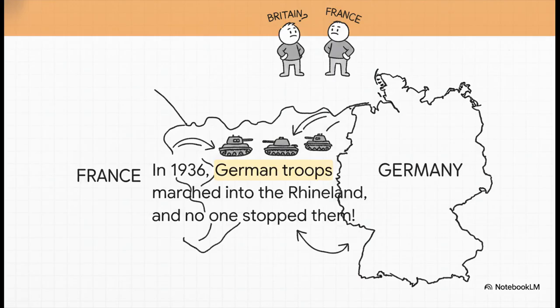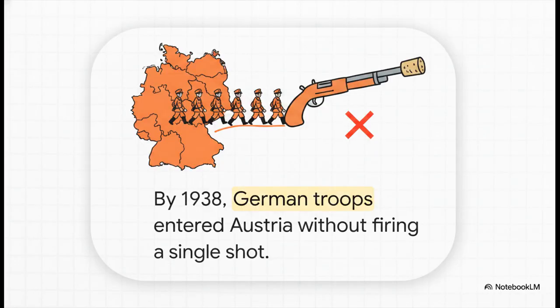Britain kind of figured Germany was just walking into its own backyard, and France absolutely did not want to risk a war. That lack of pushback right there gave Hitler a massive boost of confidence to take even wilder risks. And he did just that.